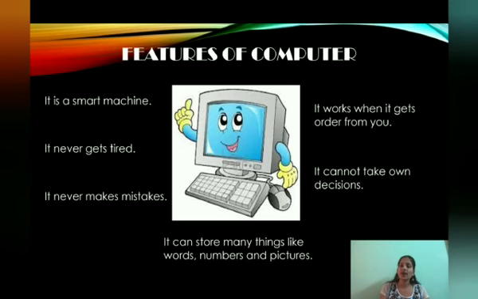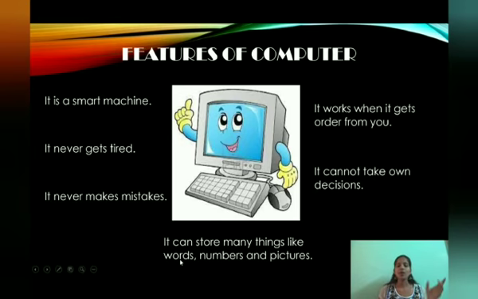In the same way for the computer also, if you want to do anything, we have to give the order, we have to give the instructions, then only the computer can work. It cannot work on its own. Next, it cannot take its own decisions. These are all machines, they cannot take their own decisions. We have to take the decisions, and whatever decision we have taken, that only the computer will follow. So the computers cannot work on their own and they cannot take their own decisions.